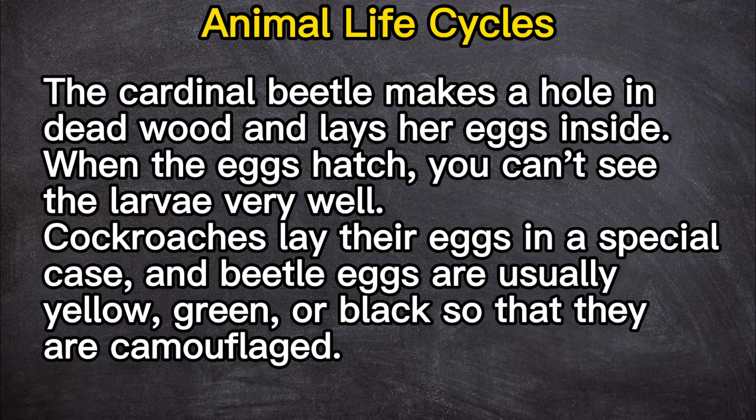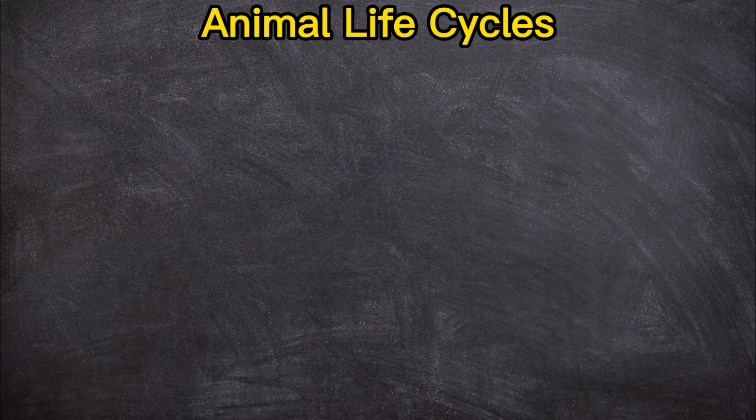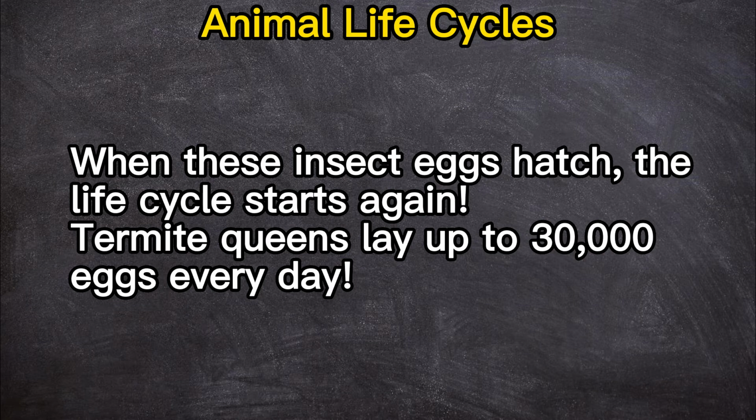Cockroaches lay their eggs in a special case, and beetle eggs are usually yellow, green, or black so that they are camouflaged. When these insect eggs hatch, the life cycle starts again. Discover!